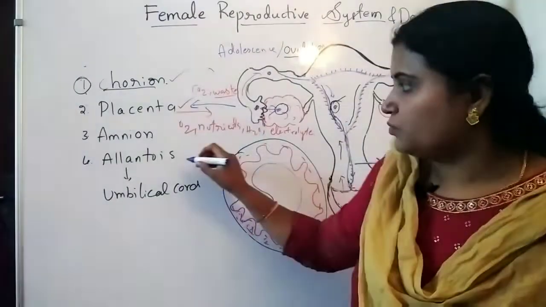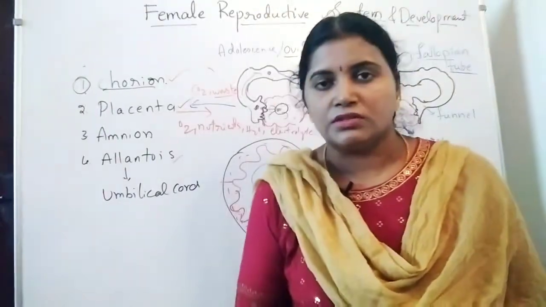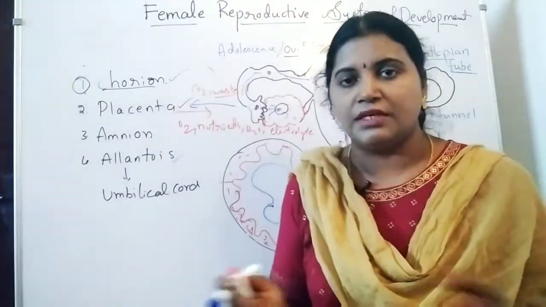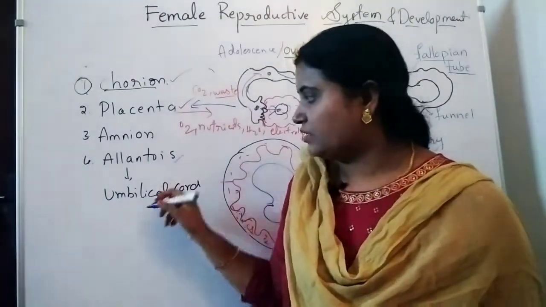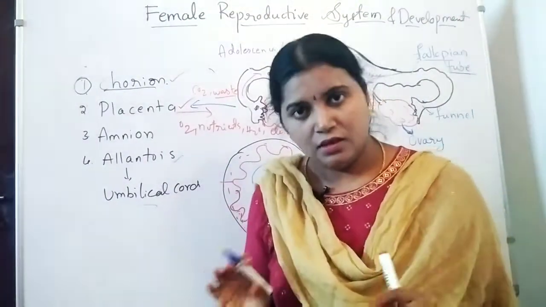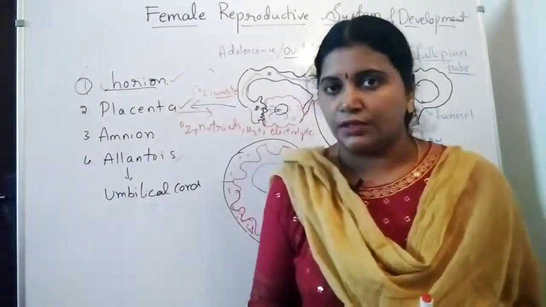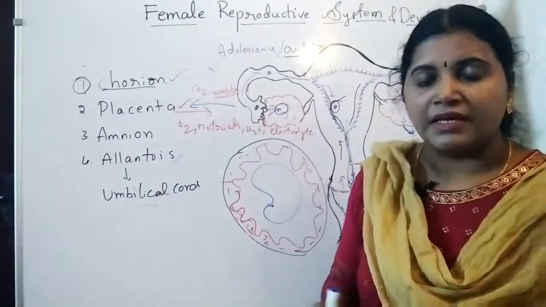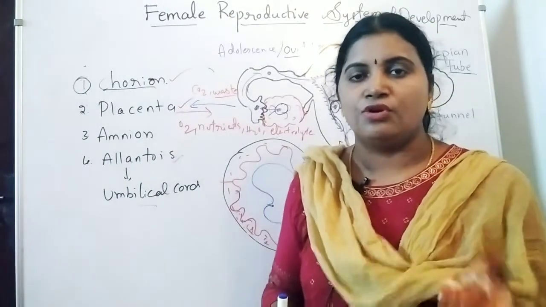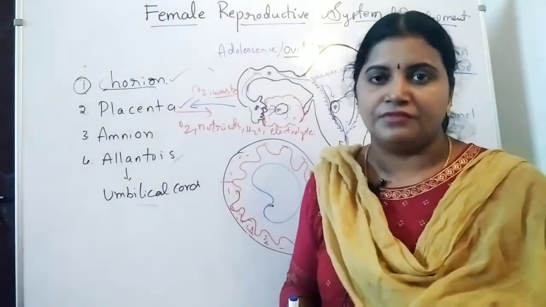Okay, next one is allantois. So allantois also is a connection between the mother and fetus. This allantois later forms as the umbilical cord. This umbilical cord is separated by the doctors only after the delivery. It is the connection of the small intestine of mother and fetus.